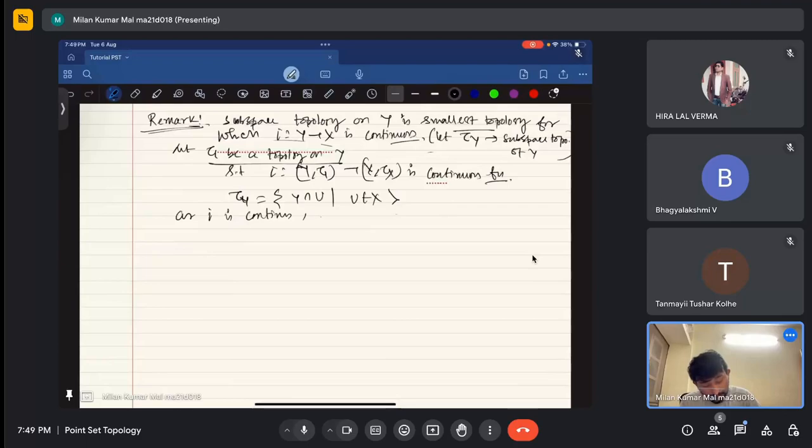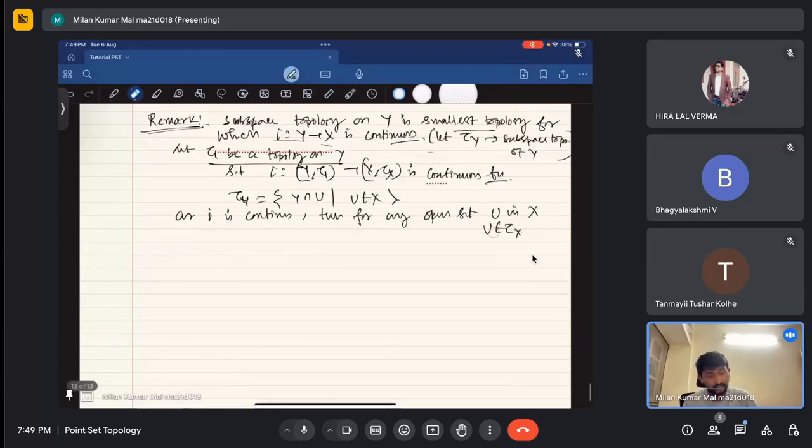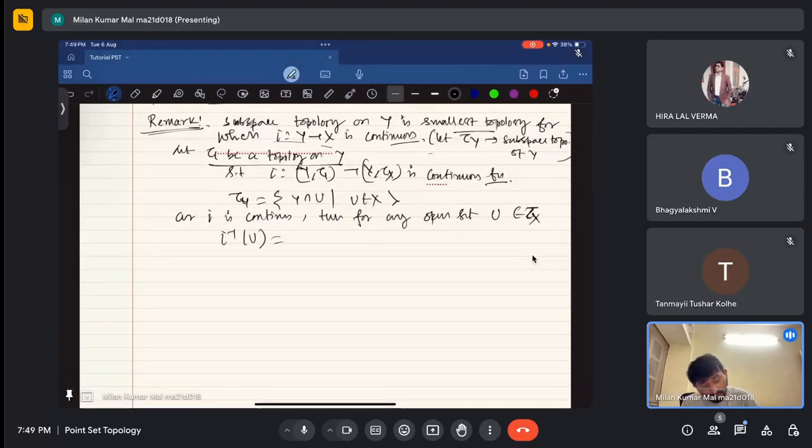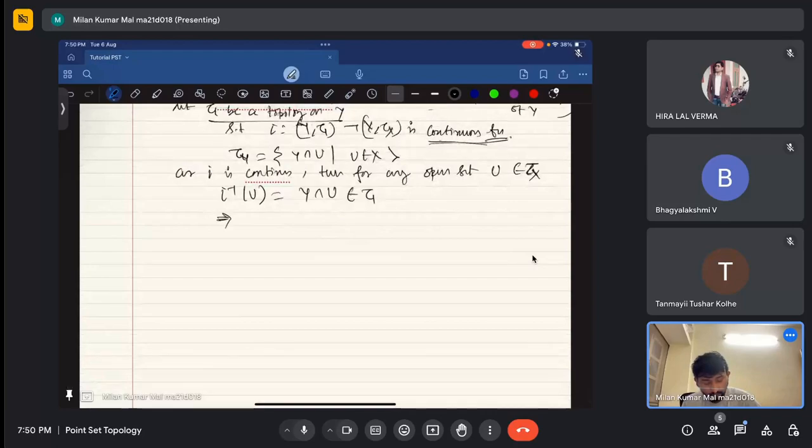If I is continuous, then for any open set, whenever I say open set U in X, that means U is an element of tau X. Elements of the topology are called open sets. So for every open set U belonging to tau of X, I inverse of U is Y intersection U. As I is continuous, this should be contained in tau 1. So that means tau of Y is a subset of tau 1.